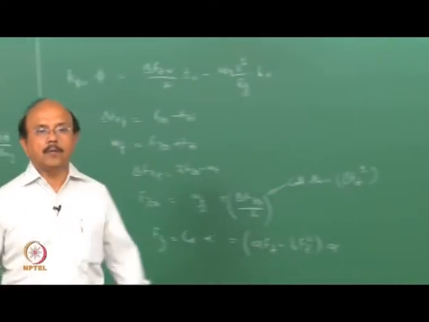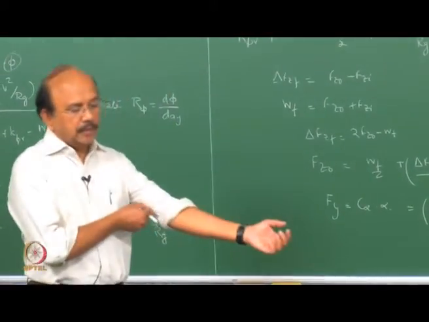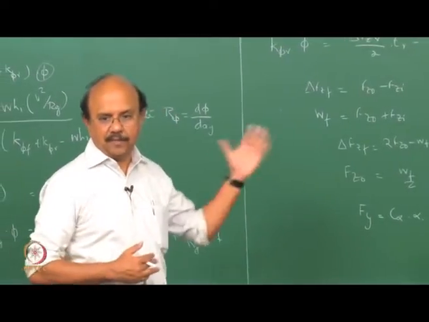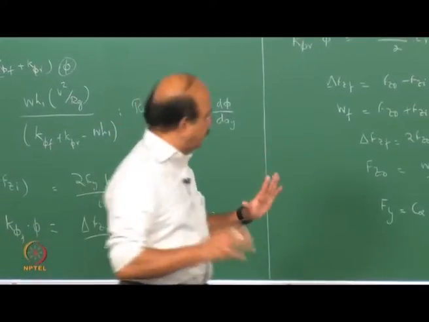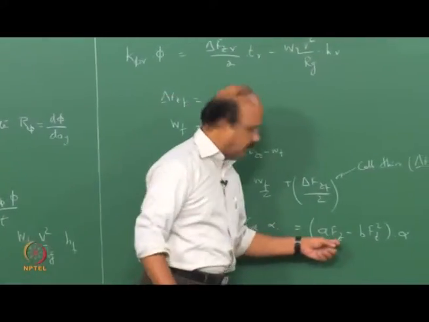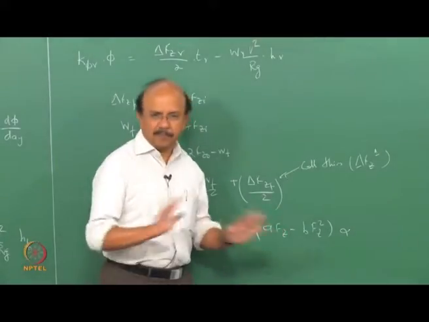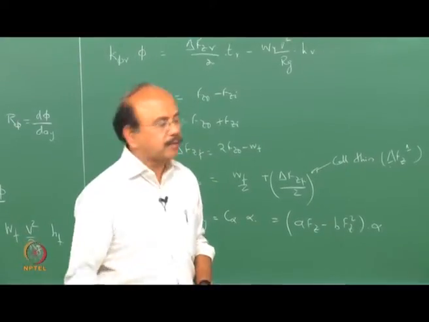Now we will simplify this and ultimately get Fyf, the front, and Fyr. The same thing we will do with Fyr as well. So what are we trying to do? We have an equation. We are substituting for the outer and the inner Fz, summing them up. That's all. So I'm going to write down the final equation.